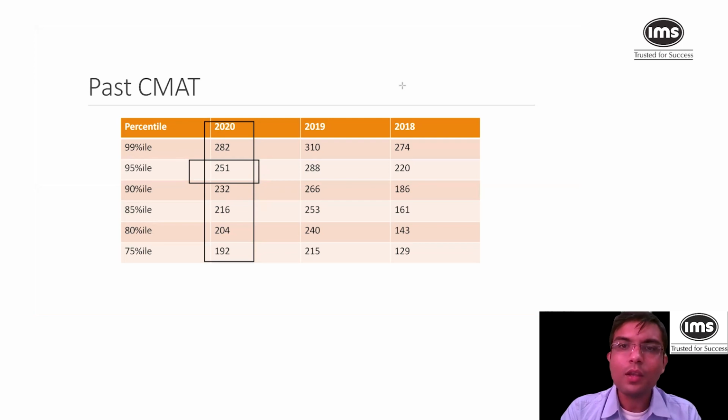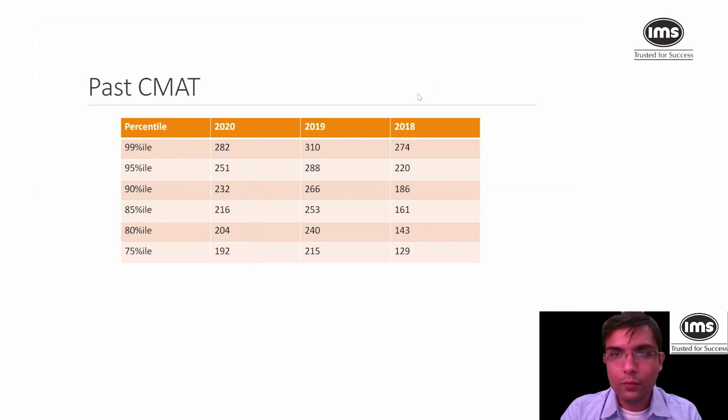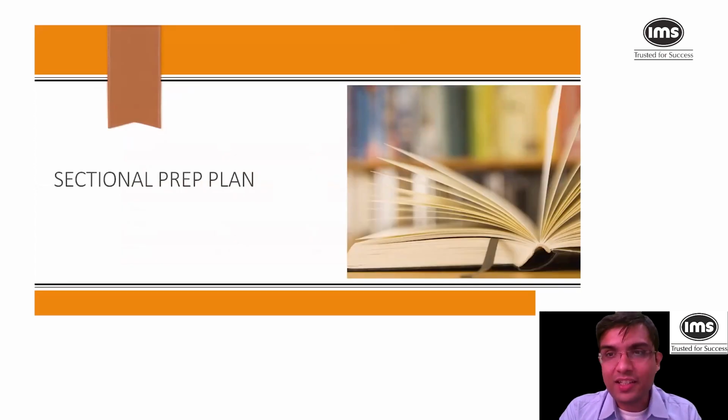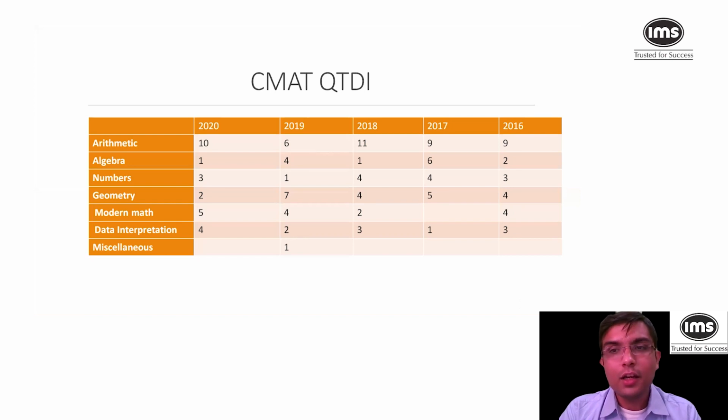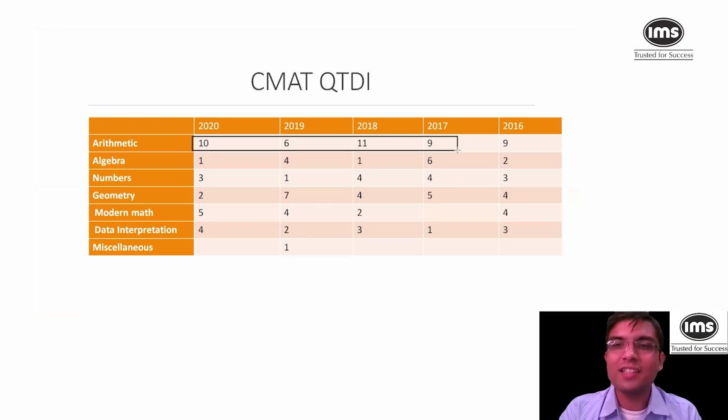Now let's move ahead with the question types of every section that were asked in past CMATs and exactly what kind of questions there are. Let's understand one by one. We will start with CMAT QTDI, which is quantitative techniques and data interpretation. If you can see, in the last 2 years, in fact, 2019 was a kind of exception.